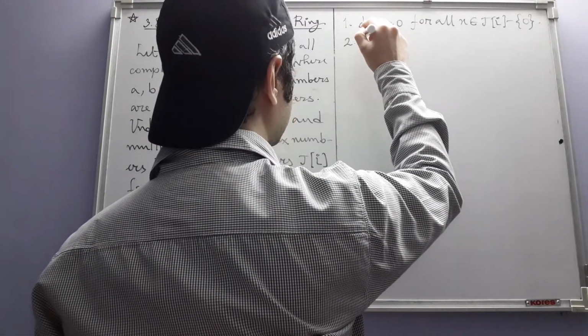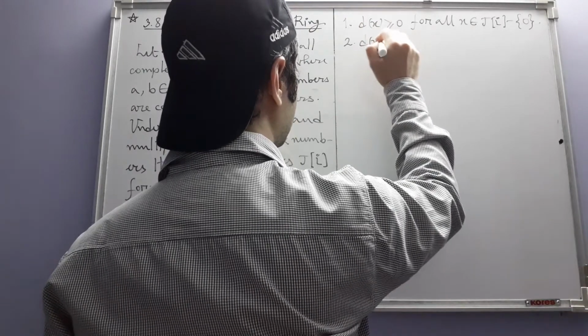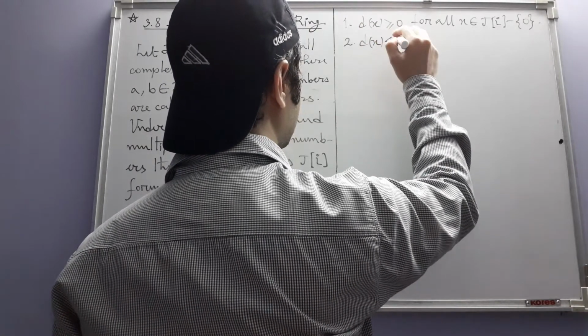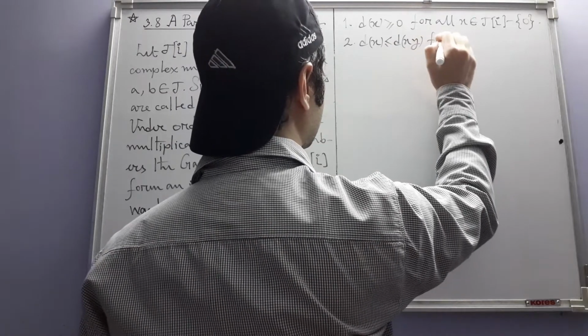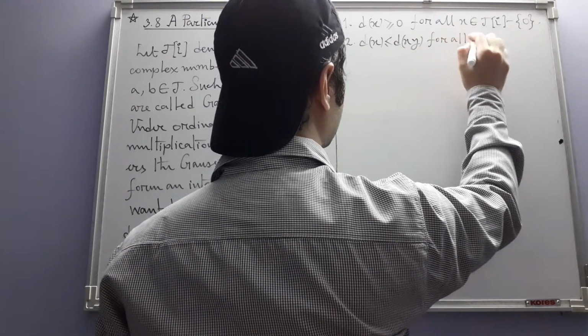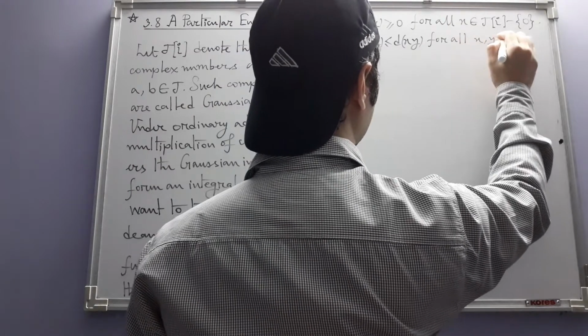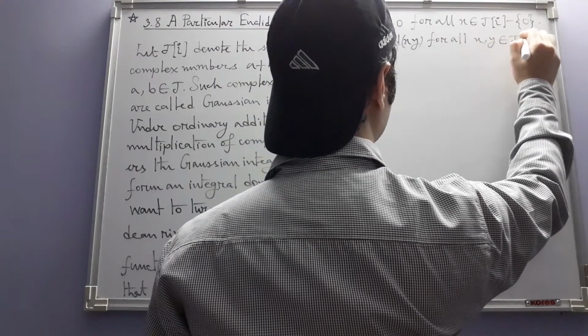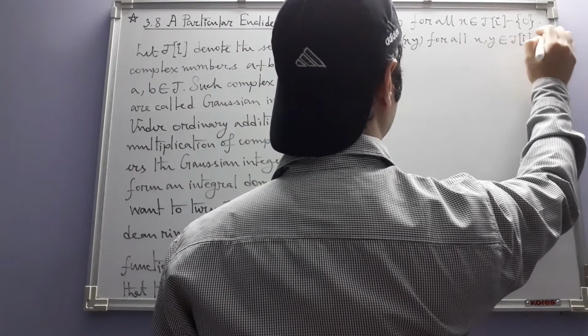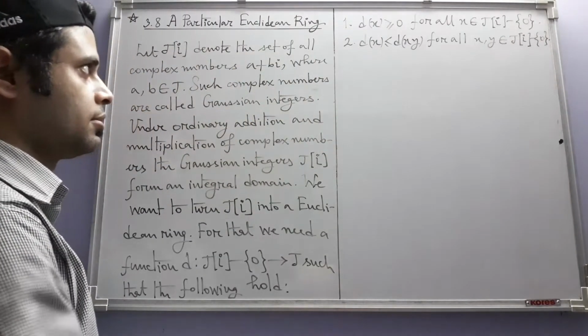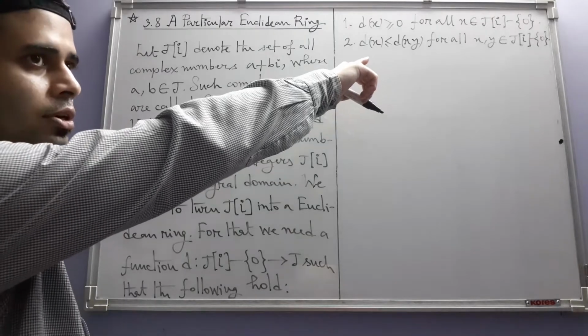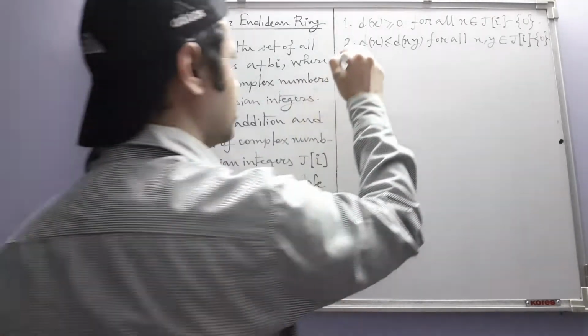Then d(x) is less than or equal to d(xy) for all x and y in J[i], both of which are non-zero. That is the first condition for a d function in a Euclidean ring.